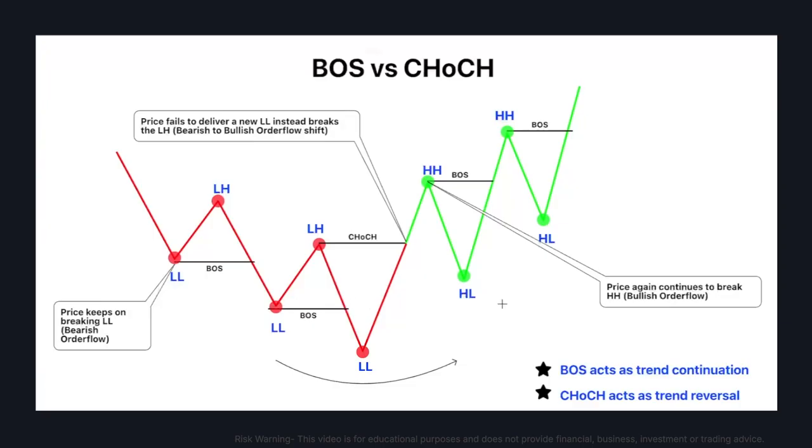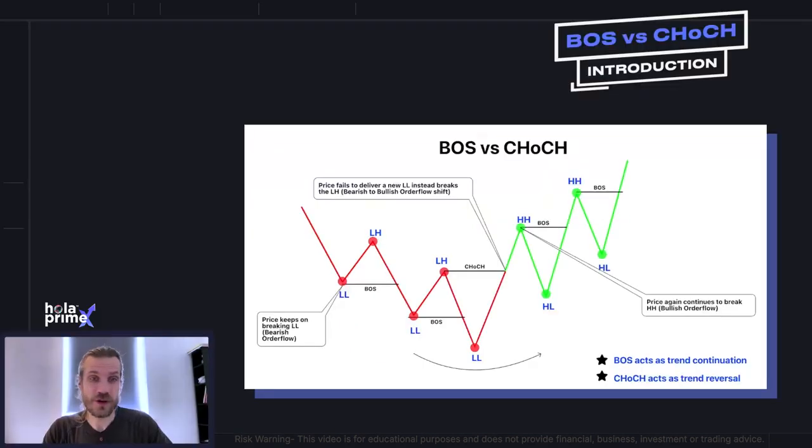Or in the opposite circumstance, when the price action keeps breaking previous higher highs when in an uptrend. So you can see here, a higher high followed by a higher low, and then we break past the previous high, a break of structure, to put in a new higher high, and the process repeats. Here's another break of structure here as the price action ascends beyond the previous higher high, offering confirmation that the trend is strong and will likely continue. So break of structure when in a downtrend will help you determine that the price action will likely continue lower, whereas break of structure when observed in an uptrend will help you determine that the price action will continue higher.